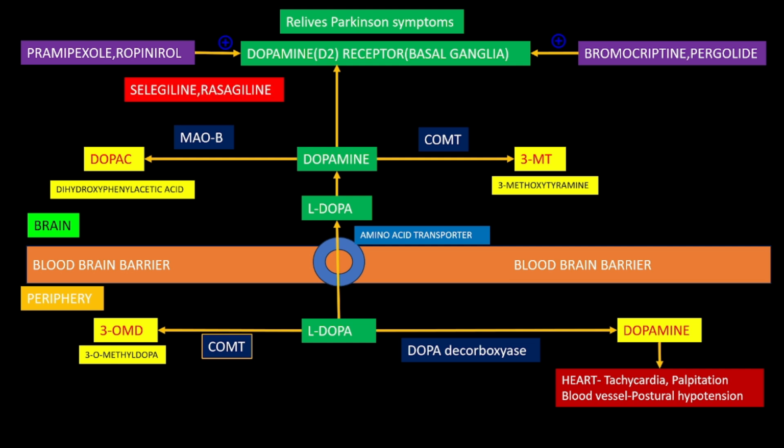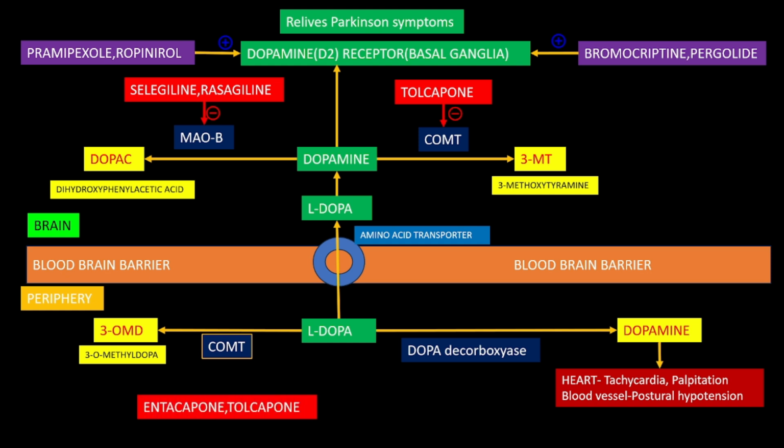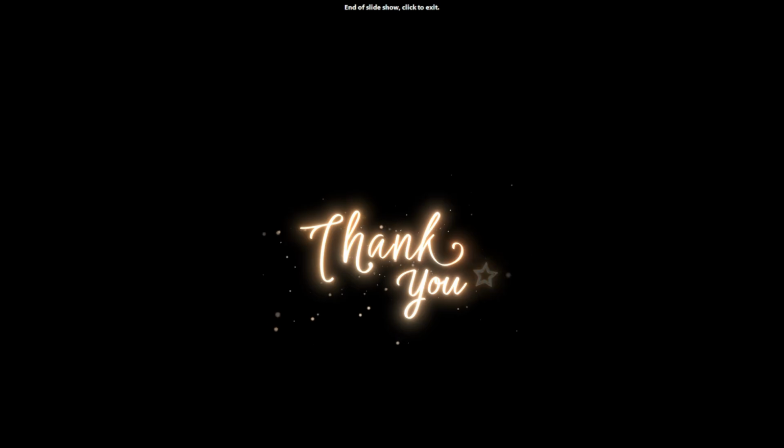Selegiline and rasagiline are drugs that act centrally and inhibit the MAO-B enzyme in the brain. Next, tolcapone is a drug that will inhibit the COMT located in the brain. Next, entacapone and tolcapone inhibit the COMT enzyme present in the peripheral region. Along with that, carbidopa inhibits the enzyme dopa decarboxylase located in the peripheral region. Okay, this is about the different drugs that can be used in Parkinson disease.